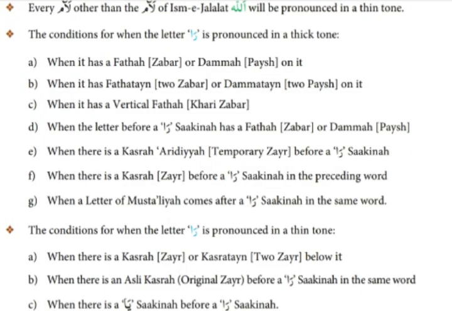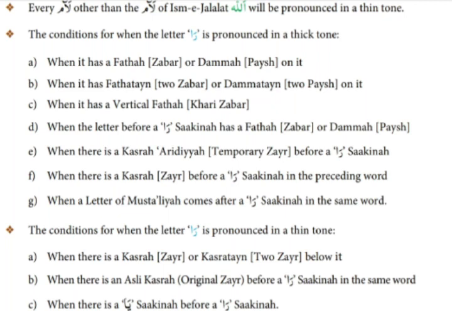When it has two zabar or two pesh on it. When you see two zabar or two pesh on top of Ra, you have to read it with thick tone. Let's read all of the conditions for when the letter Ra is pronounced in a thick tone. After that, I'll show you the examples where the Ra is thick. Next, when it has a khadi zabar, when the letter Ra has khadi zabar on it, you have to read